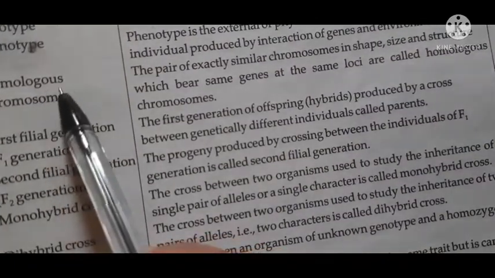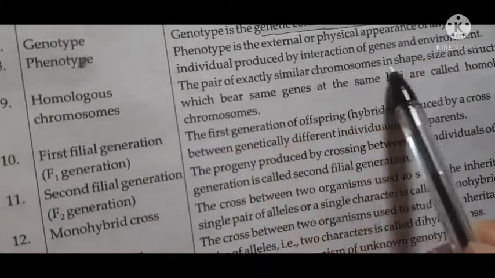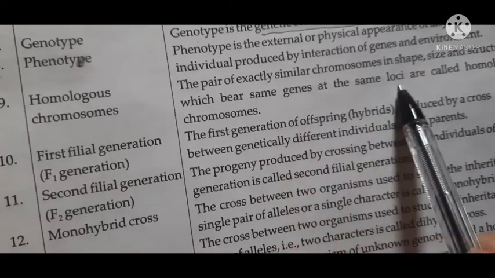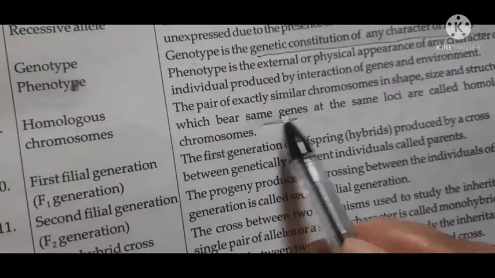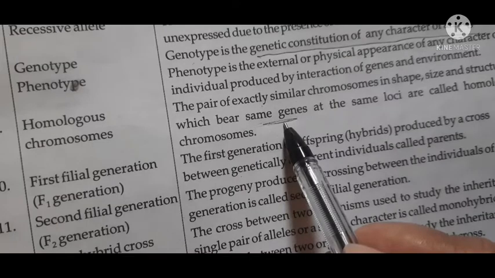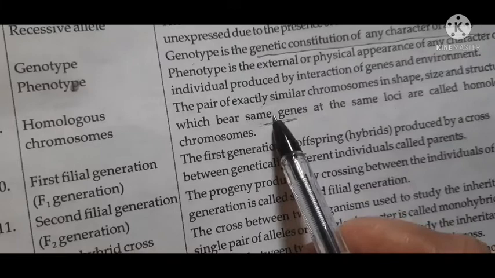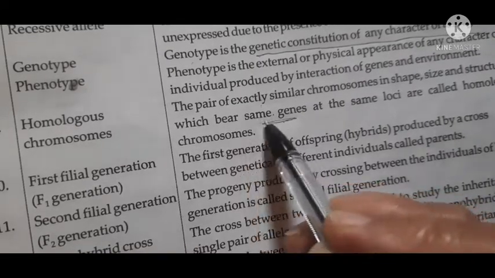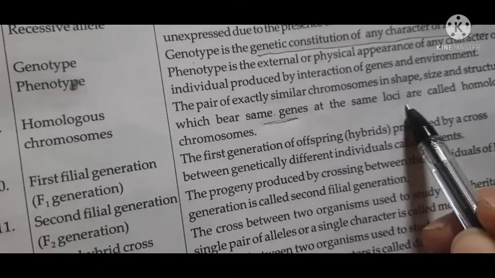Now homologous chromosomes: the pair of chromosomes exactly similar in shape, size and structure, which bear the genes controlling a same character, like height, at the same loci.